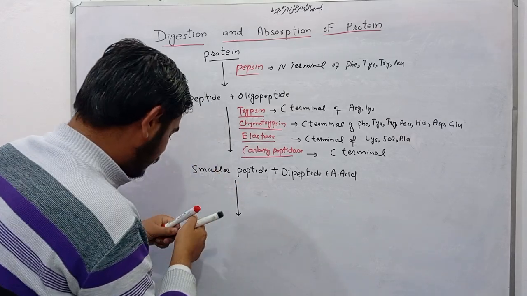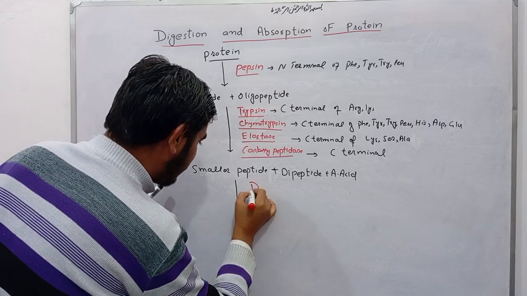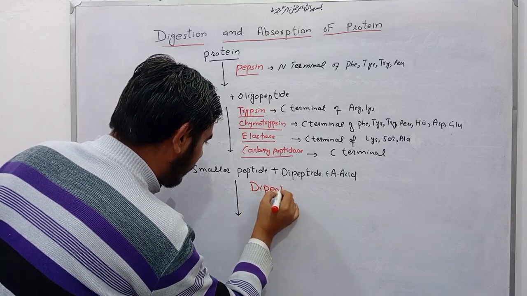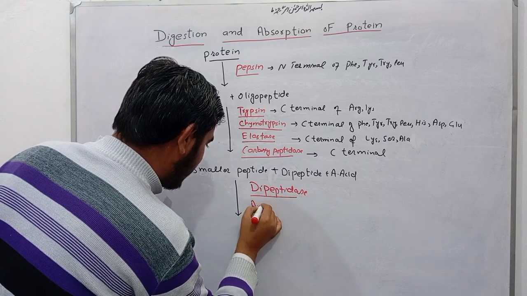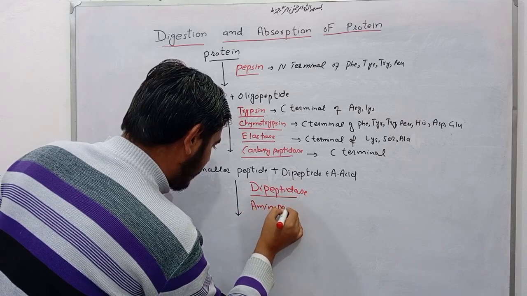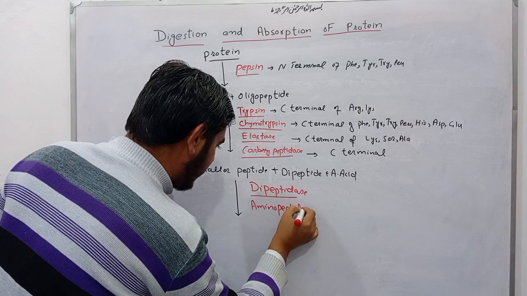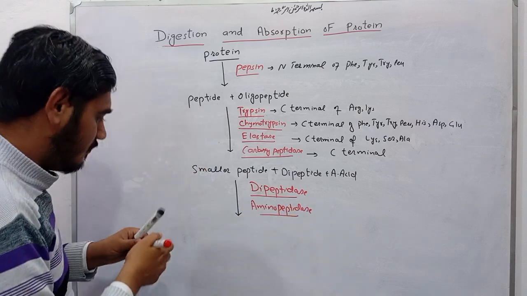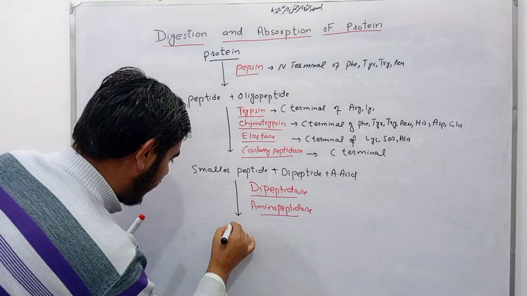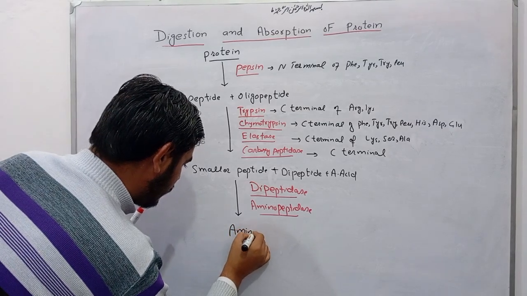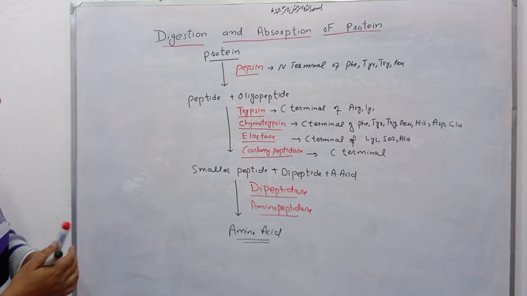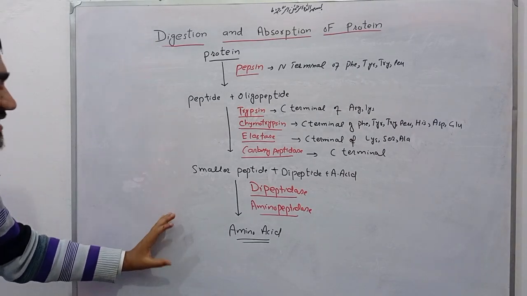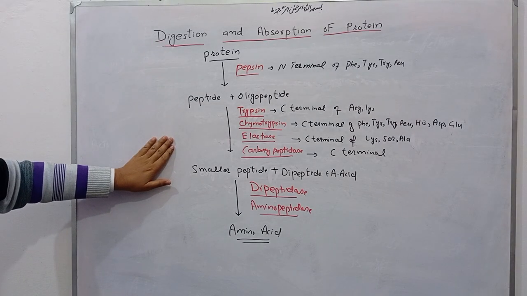Now again there is action of the enzymes dipeptidase and aminopeptidase, and ultimately there is formation of amino acid. So that's how the digestion of protein takes place. This is the digestion of protein.